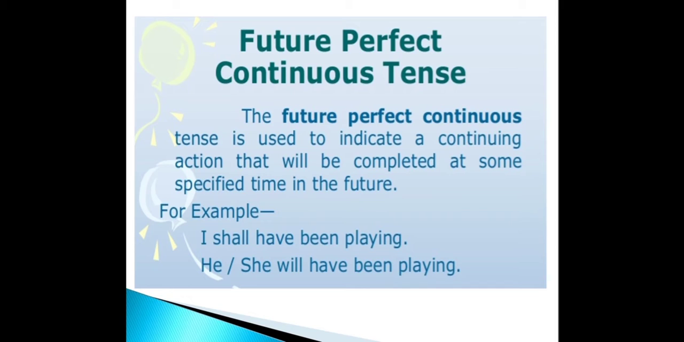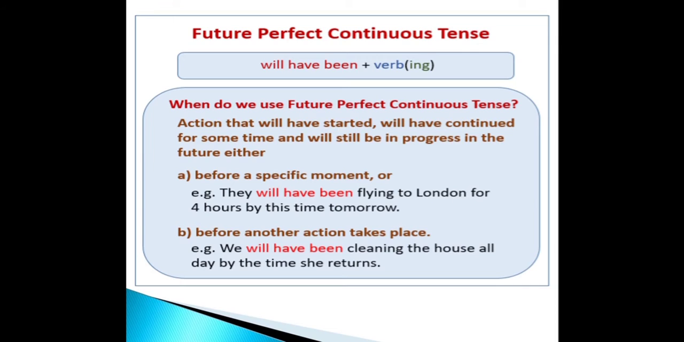What are we doing here? We use this tense to talk about an ongoing action. That means an action that will be in progress in the future, and also to mention the duration or length of that action at a particular time. Let us understand it with some examples.